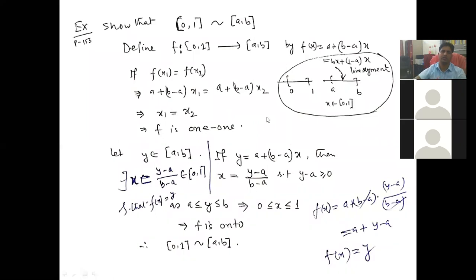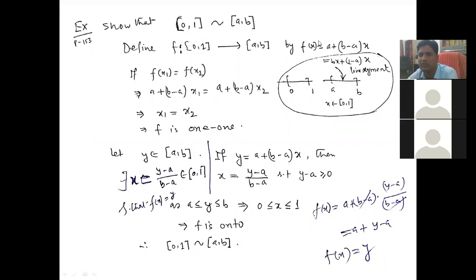Now we will show that these two intervals are equivalent, equipotent. How? We define a map which is 1-1 and onto, f from the closed interval [0, 1] to the closed interval [a, b]. We need to show that there exists a bijective map.